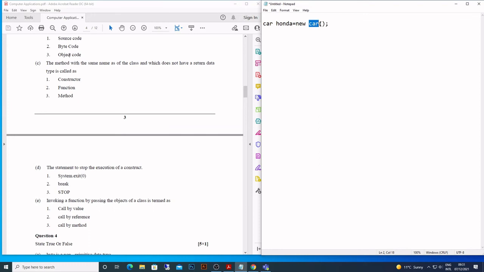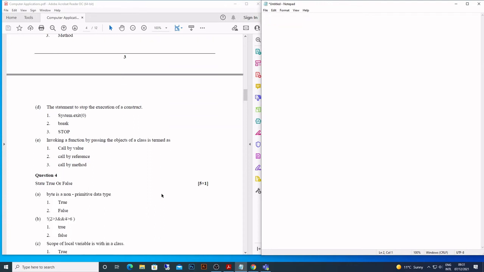A constructor cannot return a value, whereas a method can return a value. A constructor can take parameters like methods, but these are the 2 main differences. Number 1, the name of a constructor cannot be changed. It has to be the same name as the class. Number 2, a constructor cannot return a value. See, the answer is constructor here.